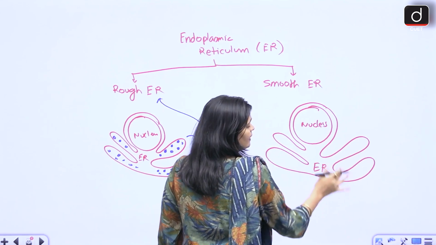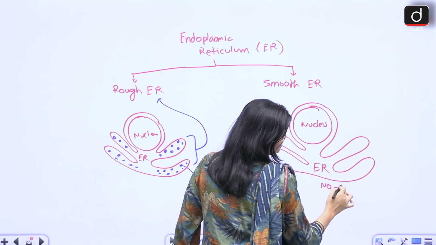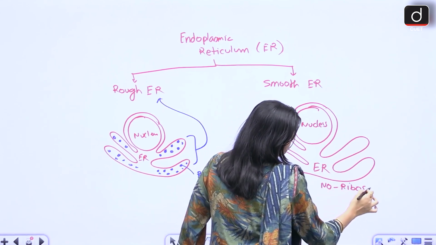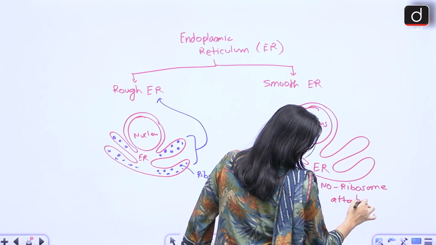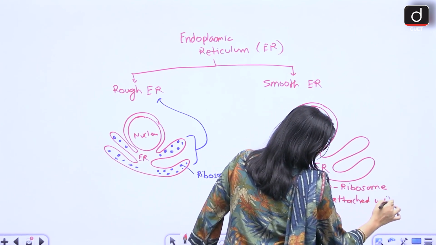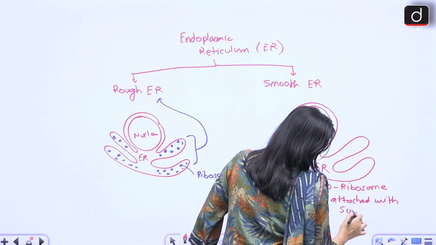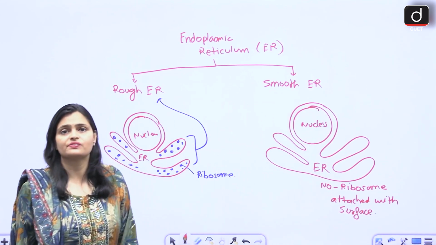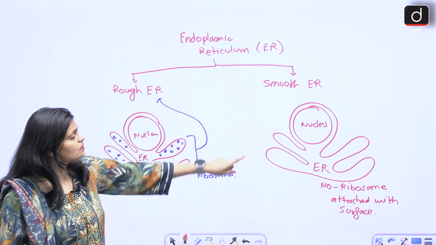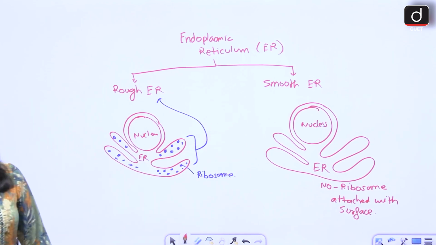So here no ribosome is attached with the surface. So what happened? This is smooth endoplasmic reticulum.